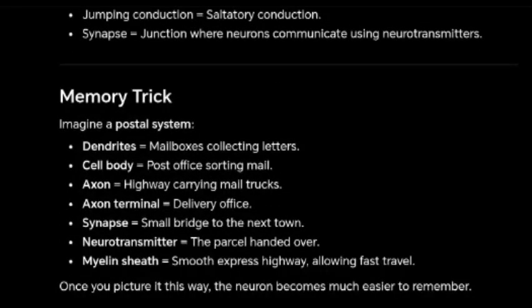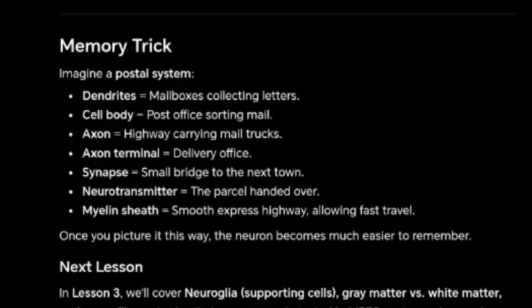Memory trick. Imagine a postal system. Dendrites equals mailboxes collecting letters. Cell body, post office sorting mail. Axon equals highway carrying mail trucks. Axon terminal equals delivery office. Synapse equals small bridge to the next town. Neurotransmitter equals the parcel handed over. Myelin sheath, smooth express highway allowing fast travel.